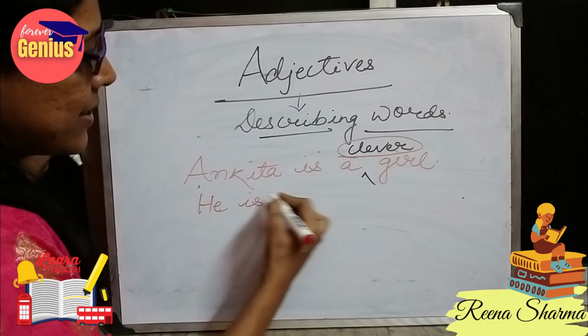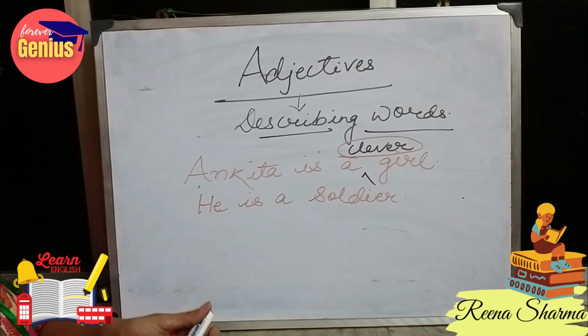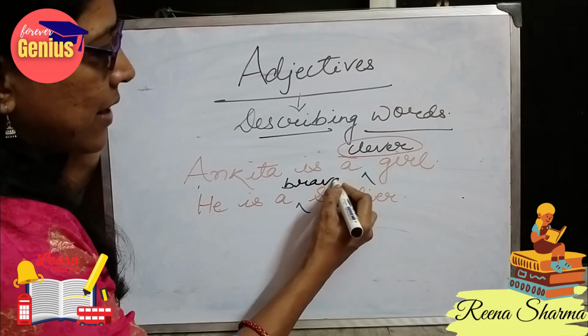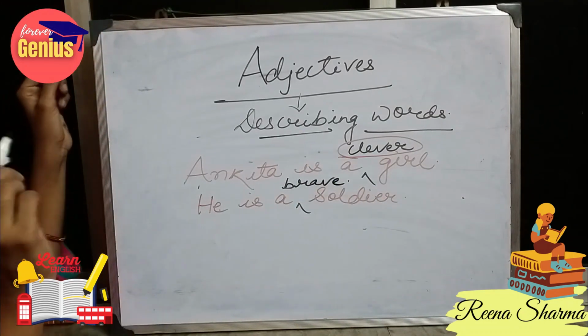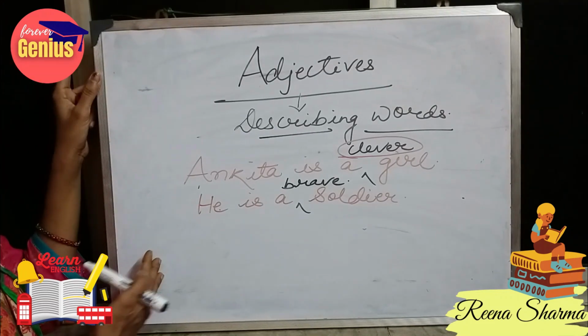If I say the sentence, he is a soldier, but if I write here the word brave, it means he is a brave soldier. So now how can we sum up the definition?